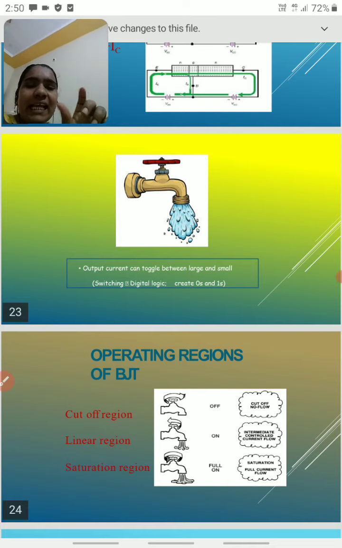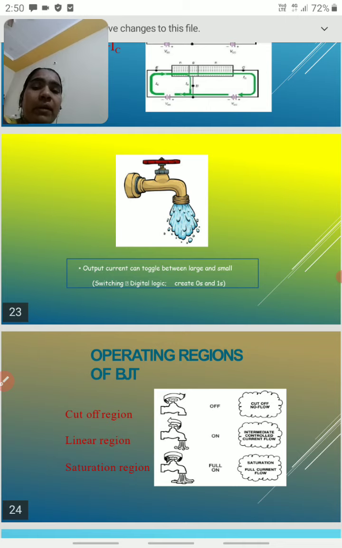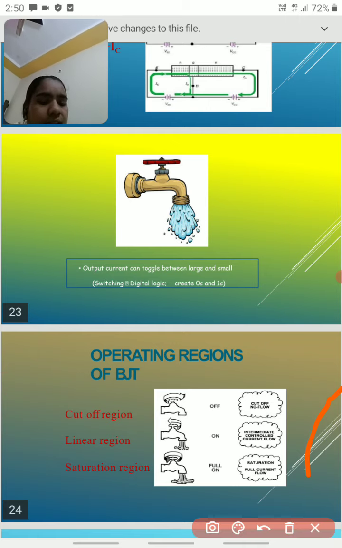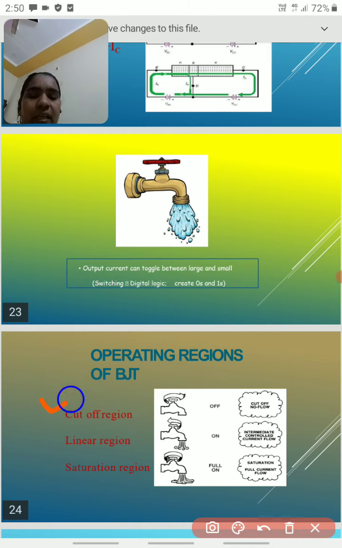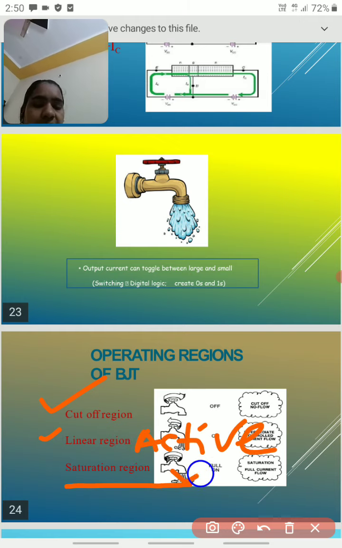Next, another very important point: these transistors are operated in 3 ways: cutoff region, linear region or active region, and saturation region. We should know the main differences between the cutoff region, linear region and saturation region.